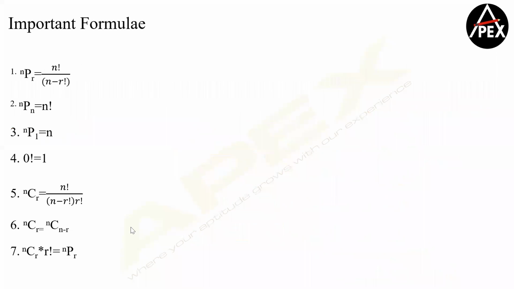Now the easier part. I want all of you to remember these formulas, guys. So I don't see any need to explain these. So 0 factorial is 1. NPR is equal to n factorial by n minus r factorial. NP1 will always be 1. Right? So this is also really important. NCR is equal to NC(n minus r). And NCR into R factorial is equal to NPR. So if you understand this part, guys, you will never ever get confused with this topic.